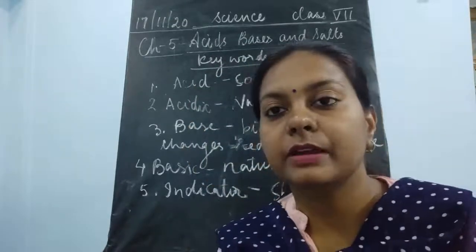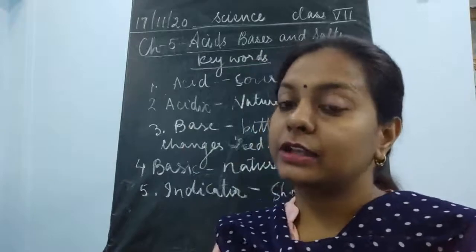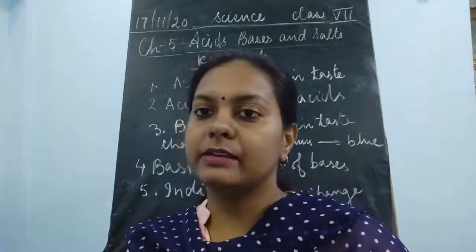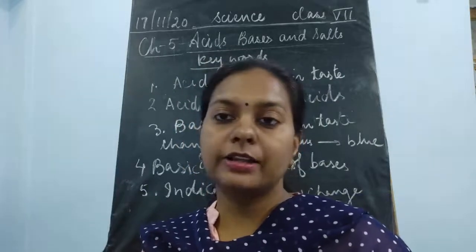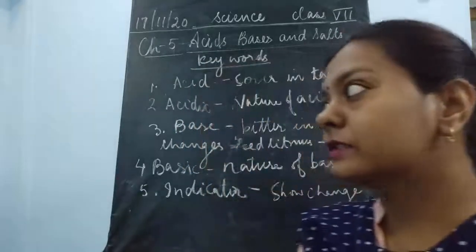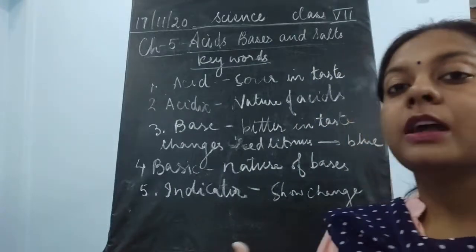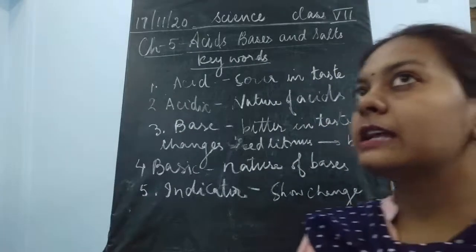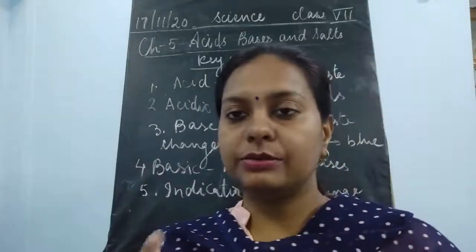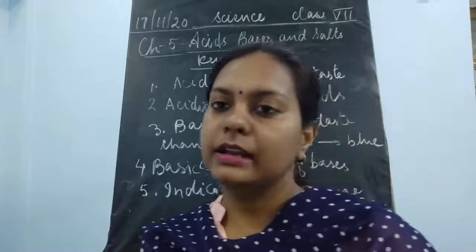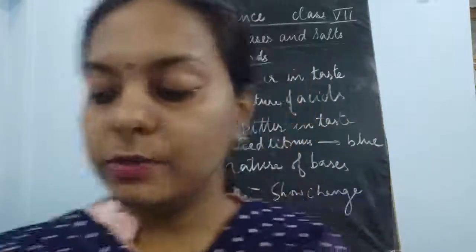All these indicators are natural in nature. And there are certain chemicals like phenolphthalein, methyl orange. These indicators are made synthetically in the laboratories. Now, children, these indicators have only one thing to do: to test whether the given substance is acidic or basic in nature.